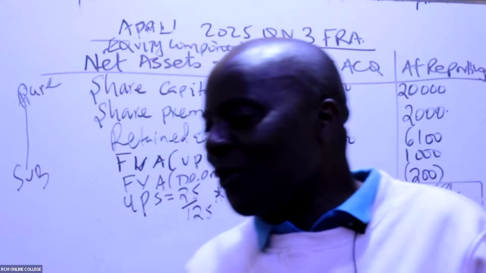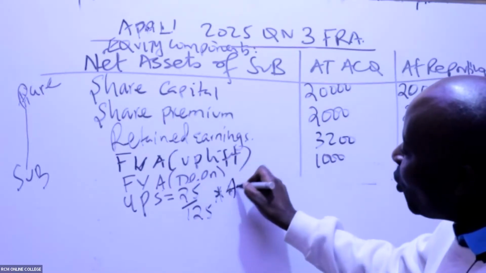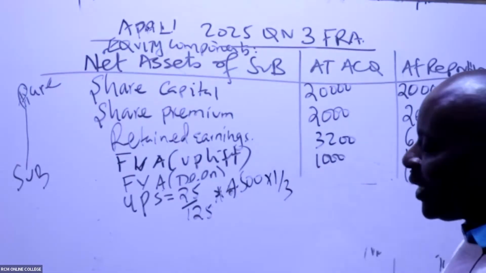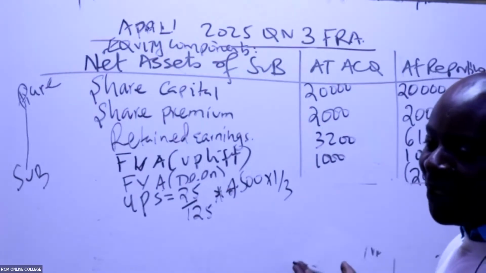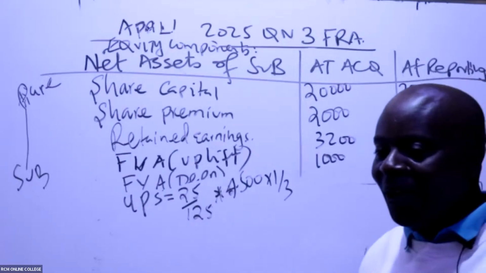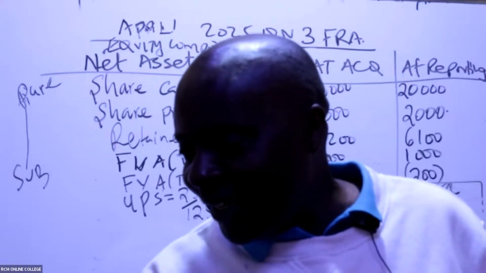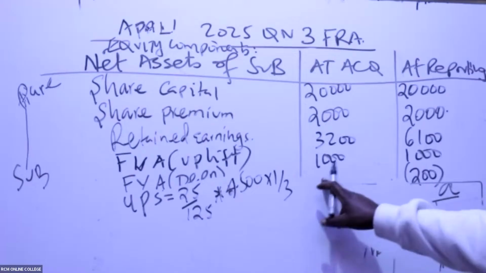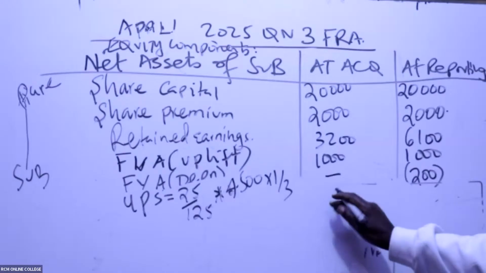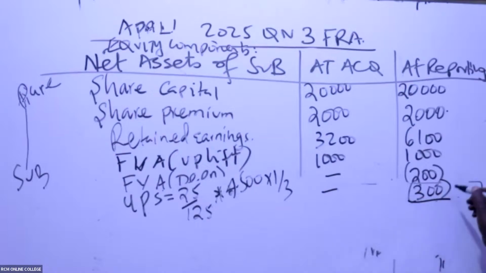So in this case we have 25 over 125 times remaining intra-sales. And remember, the total sales between the group members were 4,500, but now 1/3 were left. So are you able to give me this final answer for unrealized profit on stock, or what somebody calls unrealized profits on inventory? 300, isn't it? Do I write 300 here? No, nothing there. Because it's fake profit in stocks, we shall subtract. And that is it, ladies and gentlemen.